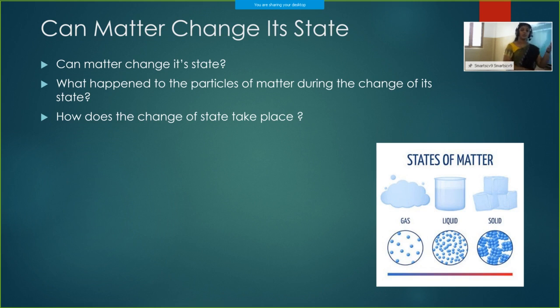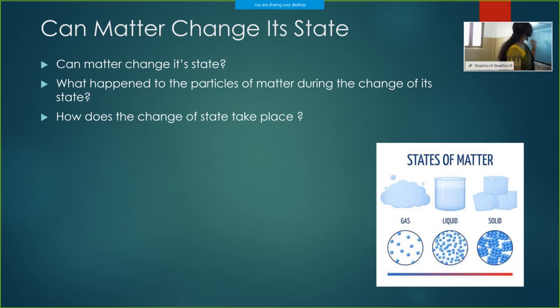When we change from one state of matter to another, what happens? If we are changing from solid to liquid, the attractive forces between the particles decrease and the particles become free.